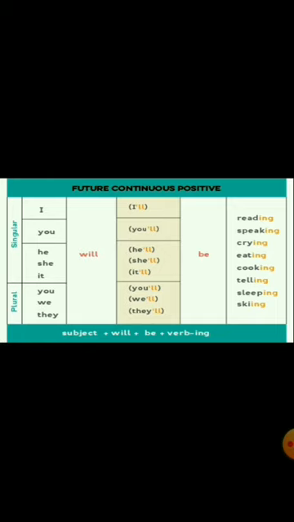Or it can also be contracted like what is given in the brackets. I'll, you'll, he'll, she'll, it'll, you'll, we'll, and they'll. So instead of adding will or shall next to the subject, you can just contract it by putting an apostrophe and double L. So the sentence can be continued like I will be, a verb plus ing form of it.